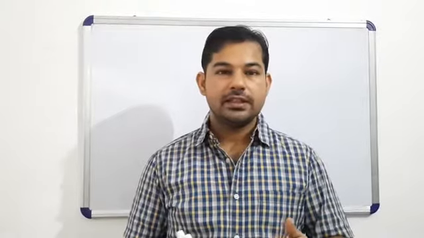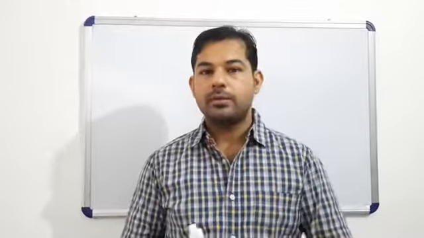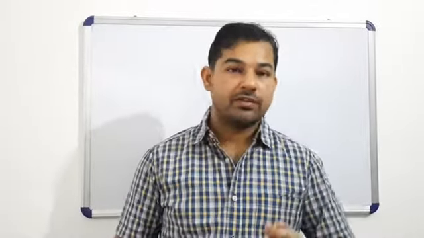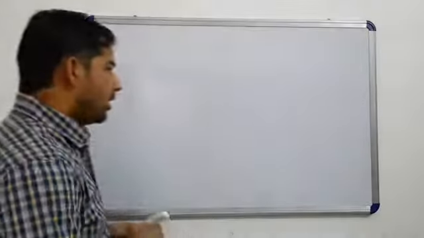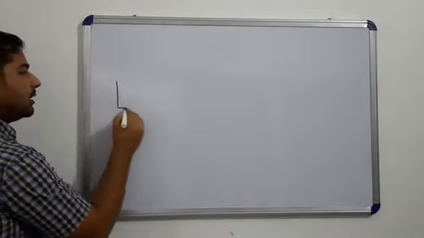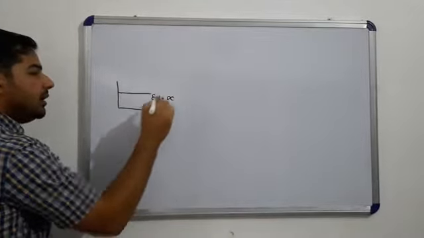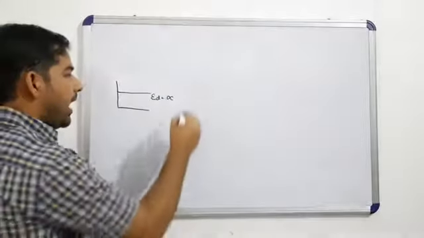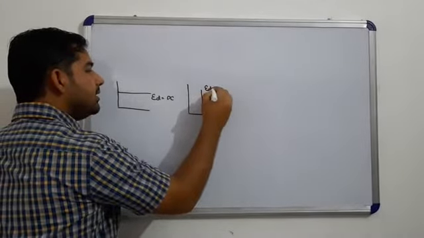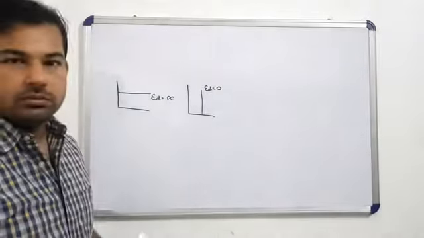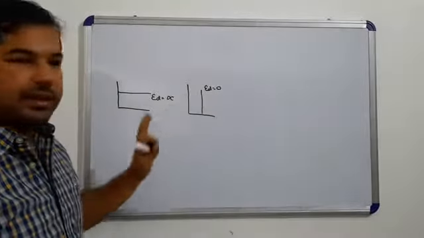After that, we have discussed the degree of price elasticity of demand. We have discussed two types of degrees. First, perfectly elastic, other perfectly inelastic. If you remember बच्चों, हम लोगों ने पढ़ा था this is perfectly elastic और यहाँ पे elasticity of demand infinite होता है. And if we talk about perfectly inelastic, it is ED is equal to 0. This is parallel to x axis and this is parallel to y axis.